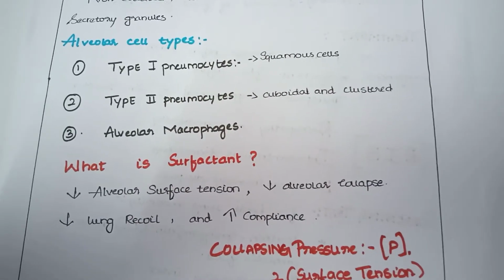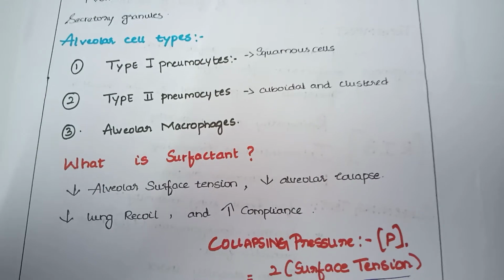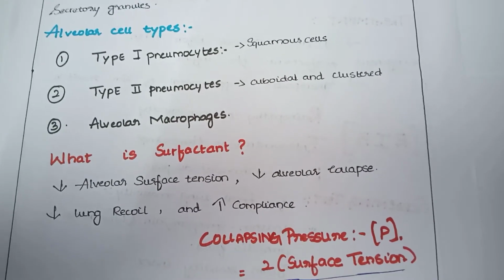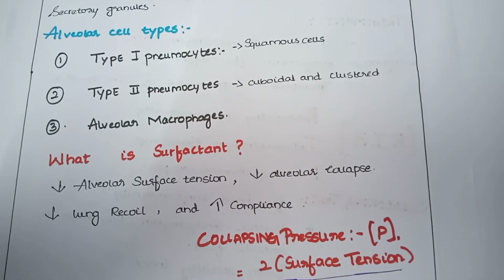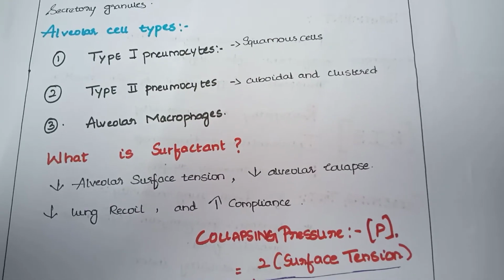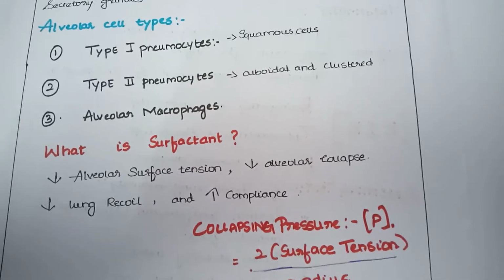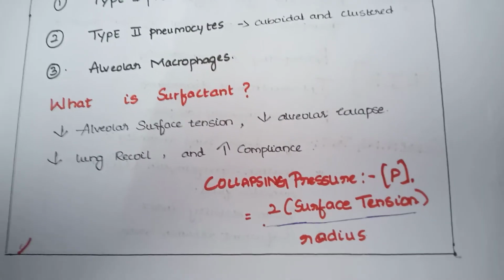Alveolar macrophages phagocytose foreign materials and release cytokines and alveolar proteases. Hemosiderin-laden macrophages, called heart failure cells, may be found in the setting of pulmonary edema or alveolar hemorrhage. What is surfactant?